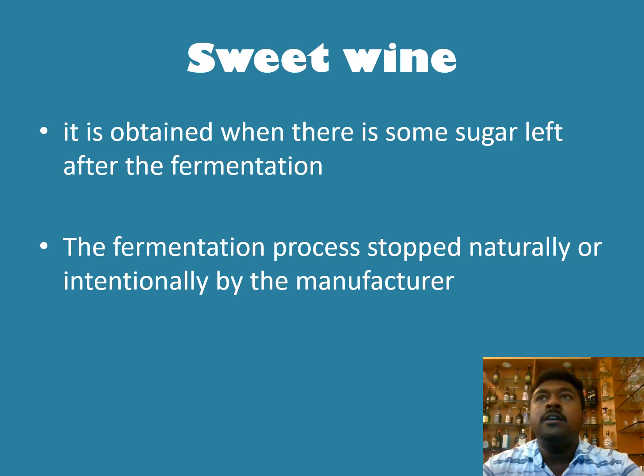If we need to get a good sweet wine, before the fermentation process finishes, before the yeast eats all the sugar, we stop the process. How they do it: they remove it from the tank and start separating the skin and the wine. So the fermentation process gets stopped intentionally. Therefore, we get sweet wine. So we are able to achieve a little sweetness in our wine. The fermentation process gets stopped naturally or sometimes intentionally by the manufacturer.